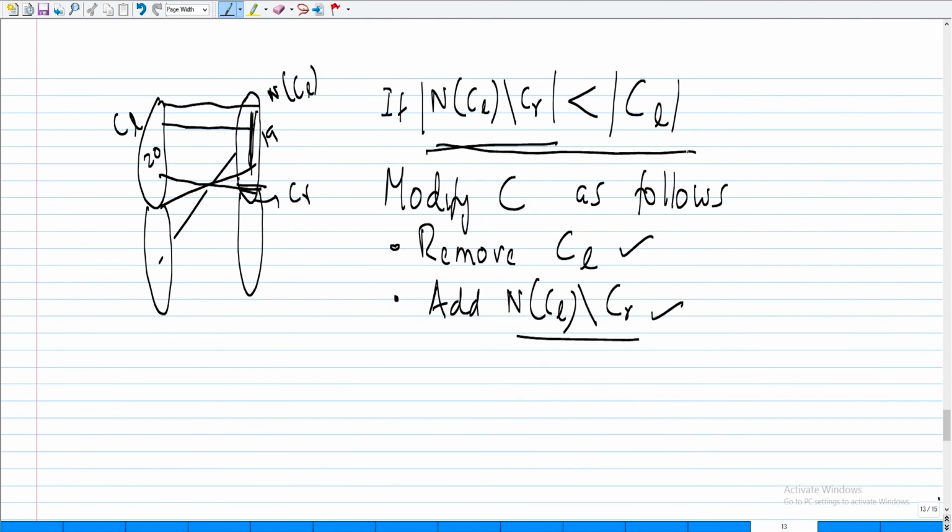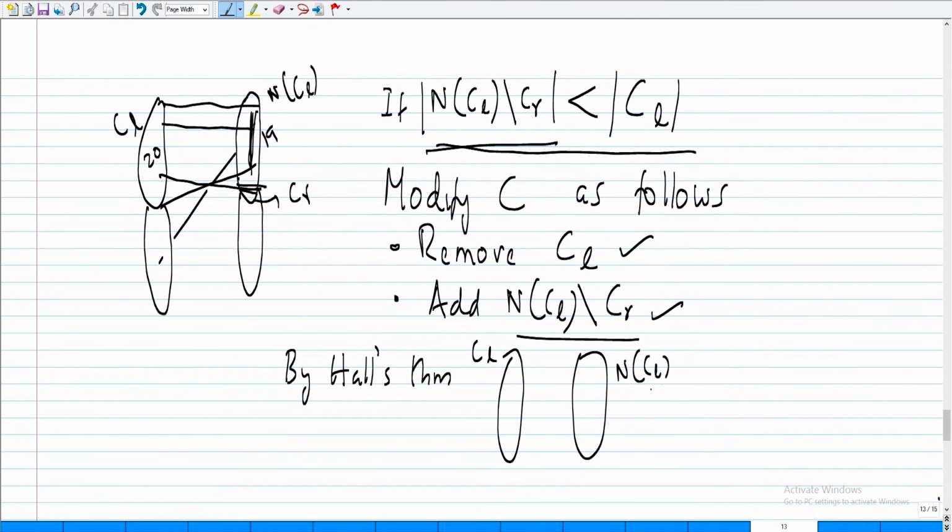Now Hall's theorem is to be applied. By Hall's theorem, the graph formed by CL, N of CL minus CR satisfies Hall's condition.